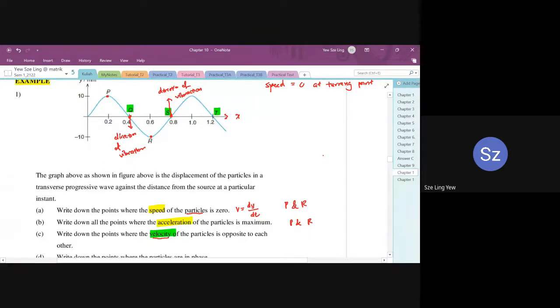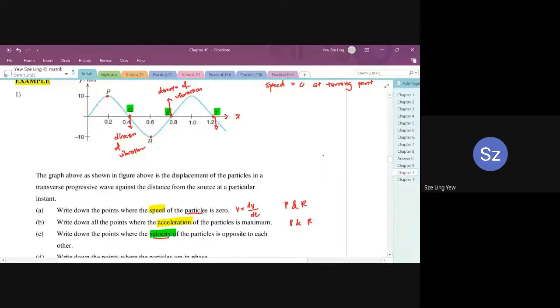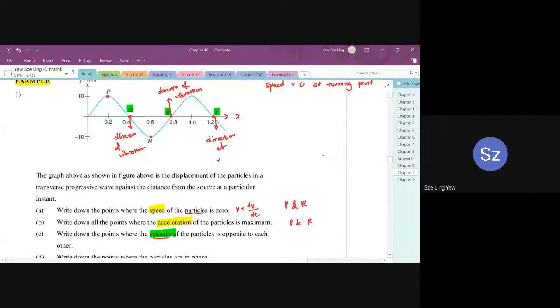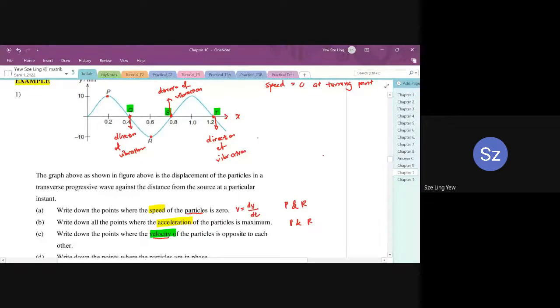When it reaches point T, again, the particle is heading down. The particle is now oscillating downwards, vibrating in the negative Y direction. So now we have Q, S, and T, and we have identified the directions of vibration already, where Q and T are moving downwards, and point S is moving upwards.